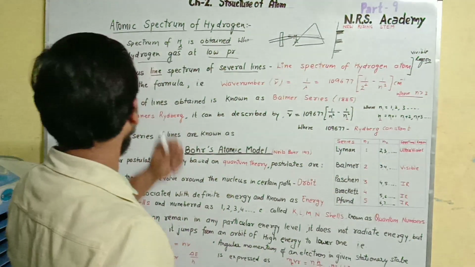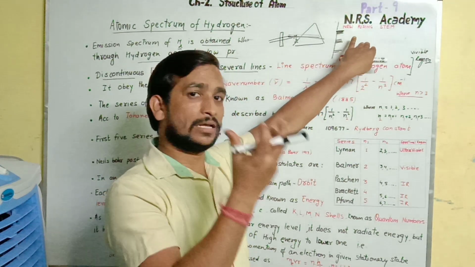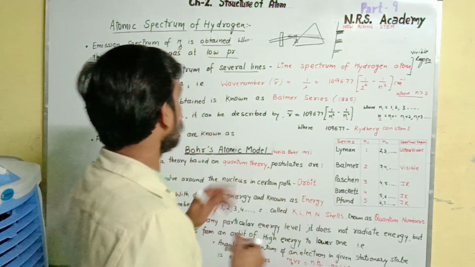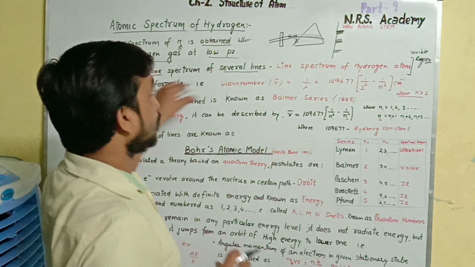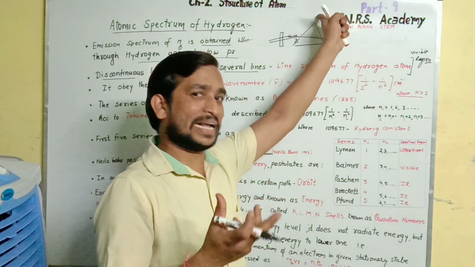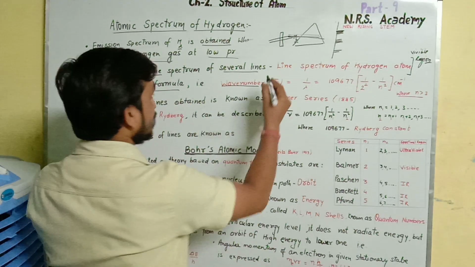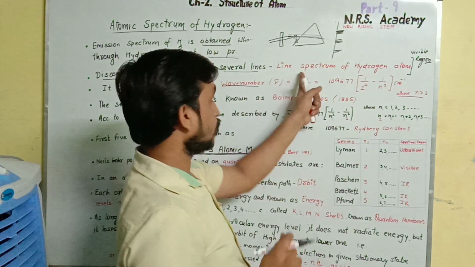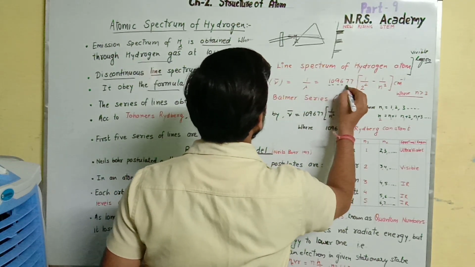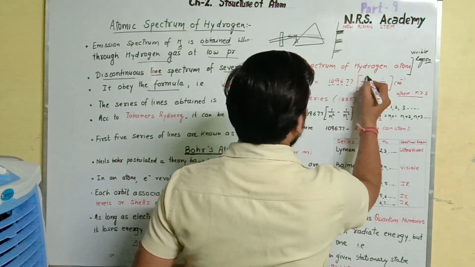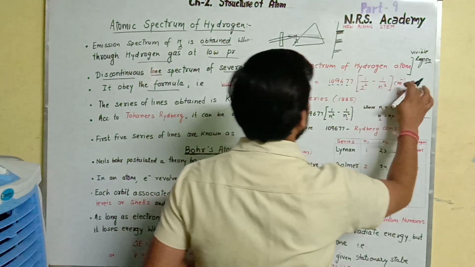Now, whenever we see the line spectrum of hydrogen, it is clearly visible in the visible region, as I told you. It obeys a formula: if we express the energy obtained by the electron in terms of wave number, that is nu bar, which equals 1 by lambda, it equals 109677 into (1 by 2 square minus 1 by n square) per centimeter.